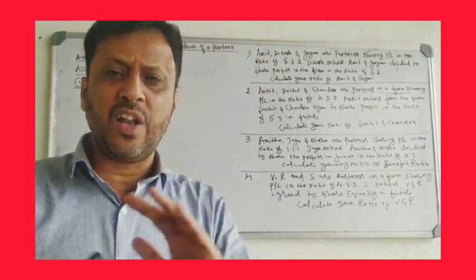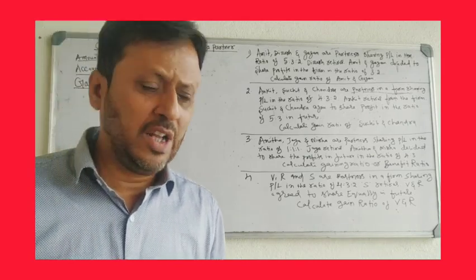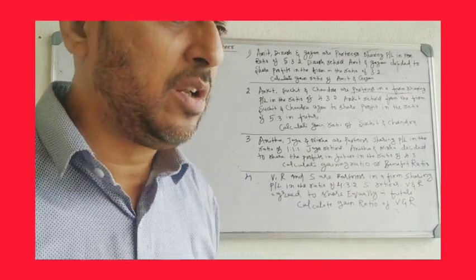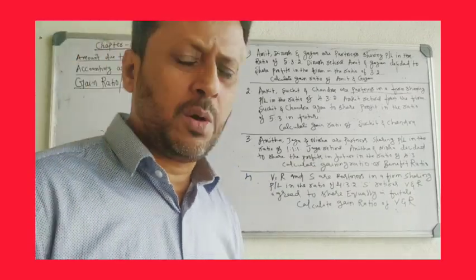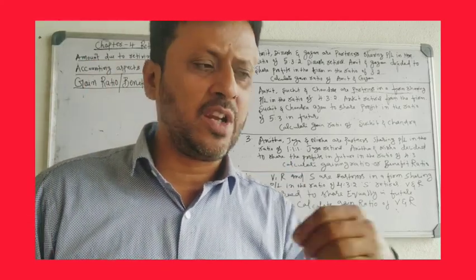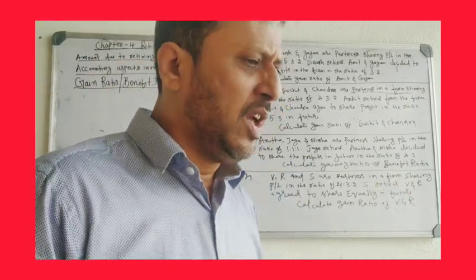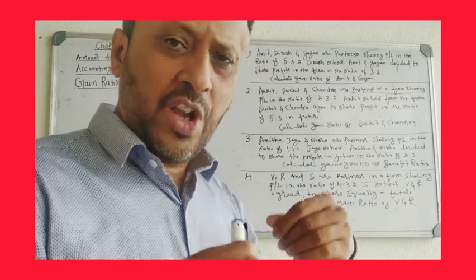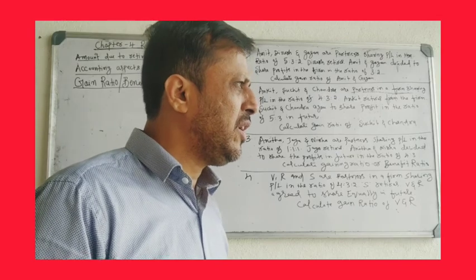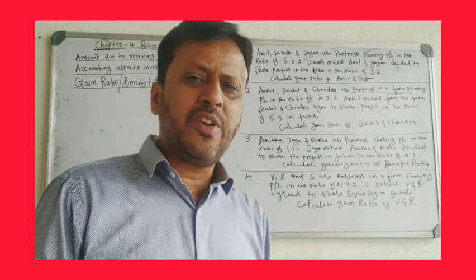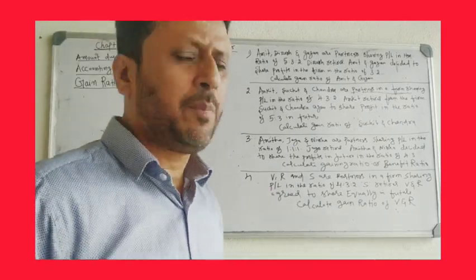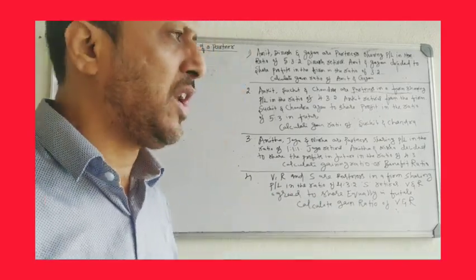There is a need for revaluation of assets and liabilities. There is a need for distribution of reserve fund to the retiring partner and to other partners. There is a need for distribution of profit and loss account balance, either credit balance or debit balance. There is a need for the treatment of goodwill at the time of retirement of a partner. And all the benefits will be credited to the retiring partner's capital account.